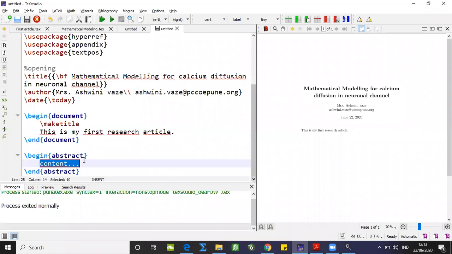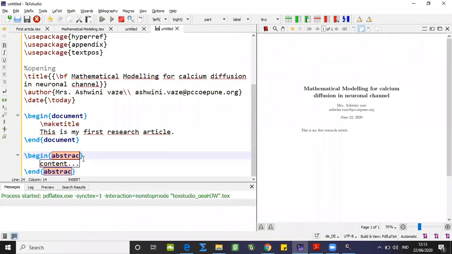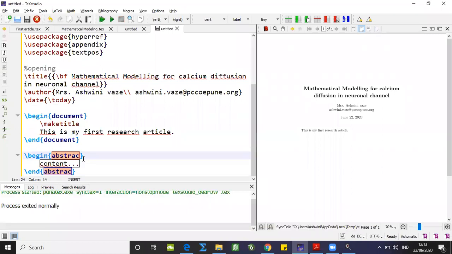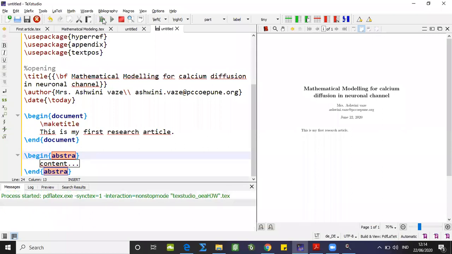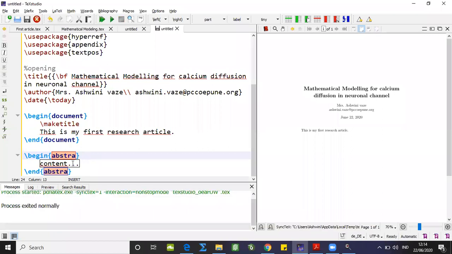Let me make one mistake over here. Abstract, and now let me run this. Let me write down one content here.